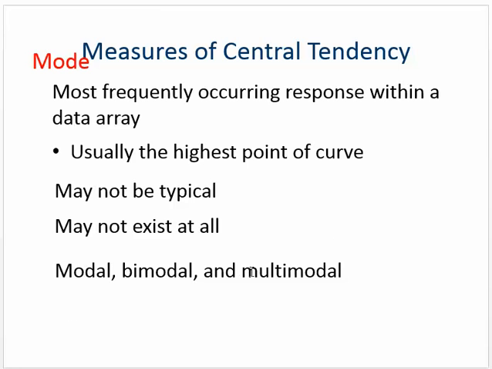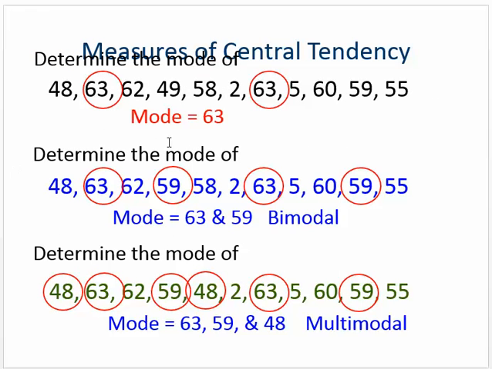You can have a modal, bimodal, or multimodal. Meaning if you have two numbers that both happen to be 5 and that's the most common number, then it's bimodal. Multimodal means you'd have more than two. Maybe you have four numbers that each happen 3 times, making all four of those numbers the most common. Then you have a multimodal. Here's an example of this. In this top one, the mode is 63, so we have just a mode. The next one, we have 63, 59, 63, 59, so 63 and 59 are bimodal. There's two of them. And then the last one, we've got three of them, so it's multimodal.